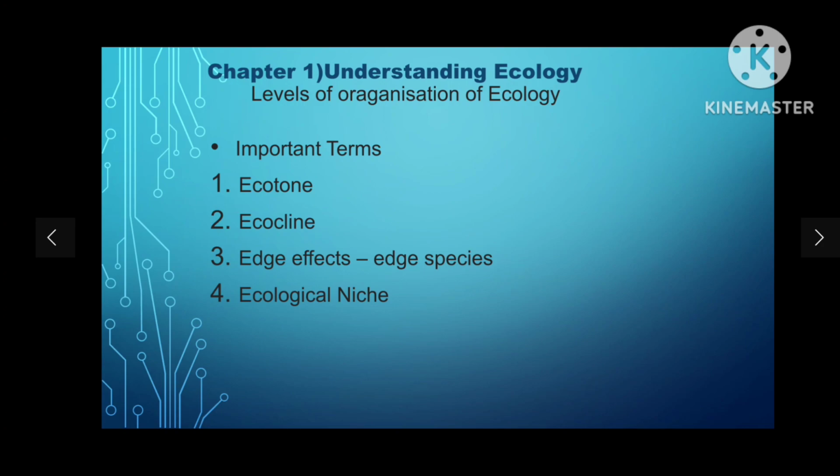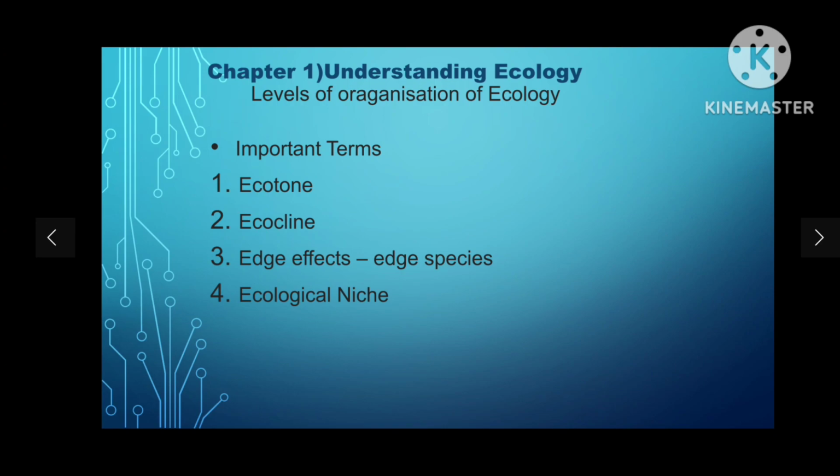Okay guys, so important terms. First is ecotone. Ecotone is a zone of junction or a transition area between two biomes. Biome is a diverse ecosystem, so it is a junction or a transition area between two biomes. So ecotone is the zone where two communities meet and integrate.